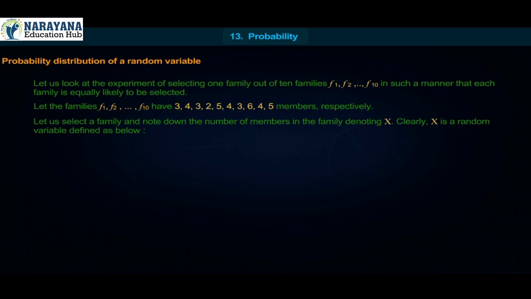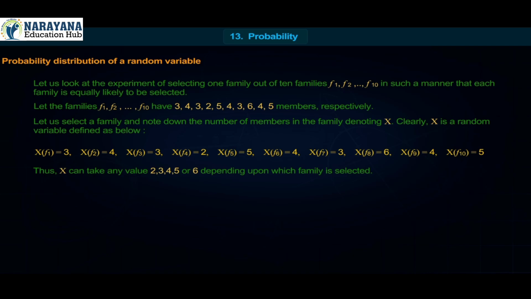Clearly, X is a random variable defined as below. X(F1) = 3, X(F2) = 4, X(F3) = 3, X(F4) = 2, X(F5) = 5, X(F6) = 4, X(F7) = 3, X(F8) = 6, X(F9) = 4, X(F10) = 5. Thus, X can take any value 2, 3, 4, 5 or 6 depending upon which family is selected.